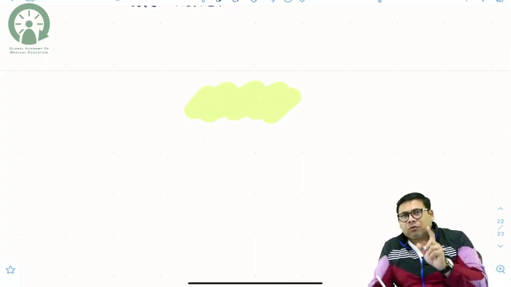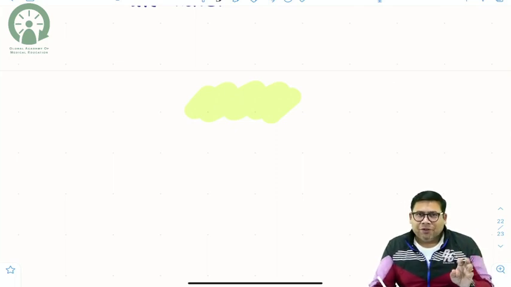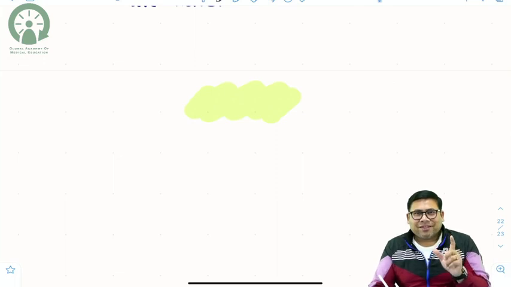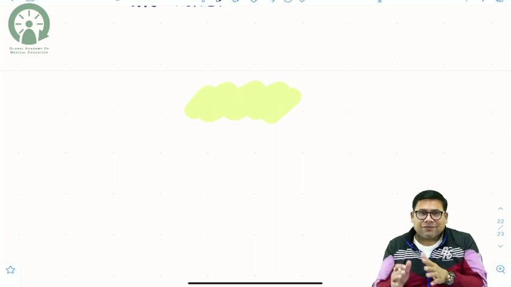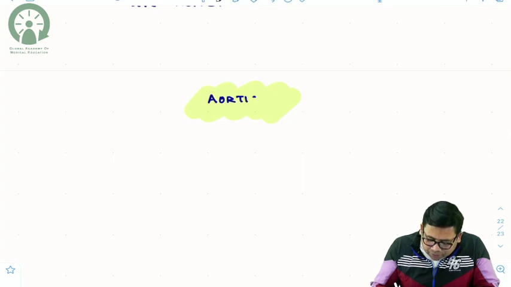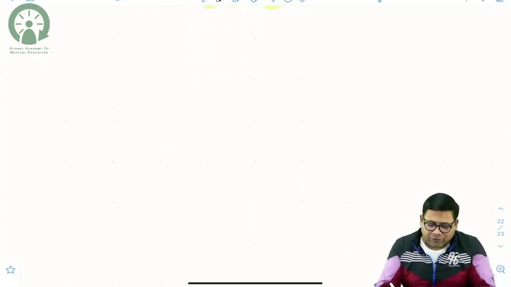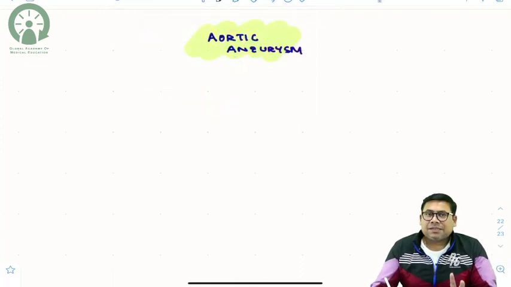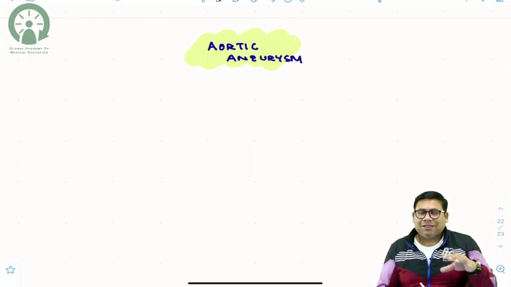Now there are two important questions: the most common aneurysm and the most common large vessel aneurysm. The most common aneurysm of your body, yes, you are guessing it right, is Berry's aneurysm. But the most common large vessel aneurysm is aortic aneurysm. When we talk about aortic aneurysm, we need to understand that the aorta is very long, so what part of the aorta is involved will decide the category of aneurysm. Aortic aneurysm is again of three basic types. You will say, I have heard of two types, but sir, three basic types?